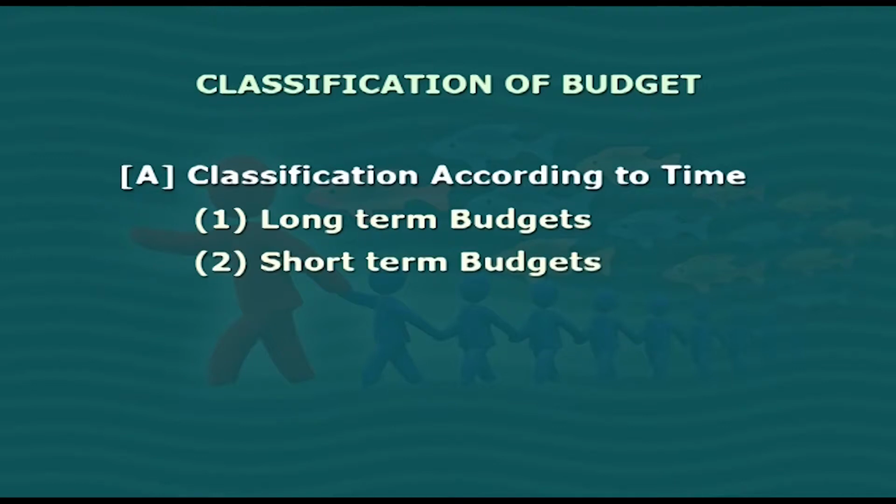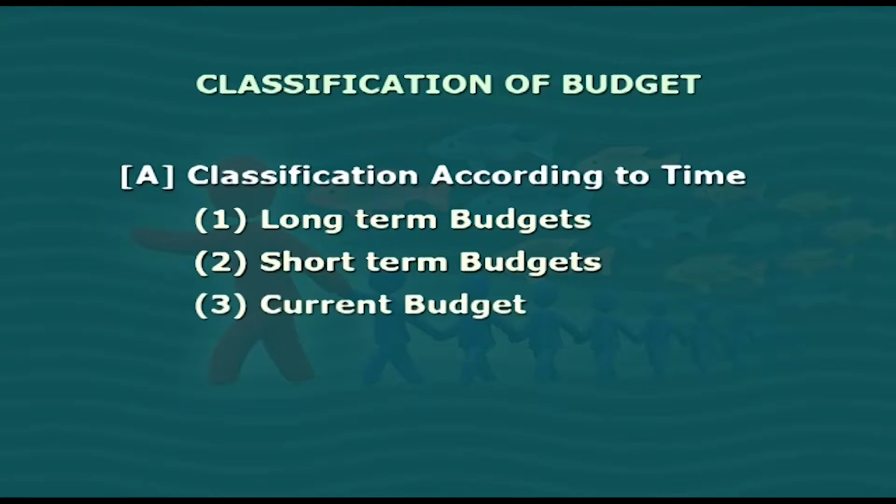Second is short-term budgets. Short-term budgets are those which have to be prepared for a period of 1 or 2 years. Example, operating budget, cash budget, material budgets, etc. Third is current budget. Current budget is one which has to be prepared for a very short period, say a month or a quarter, and is related to the current conditions.